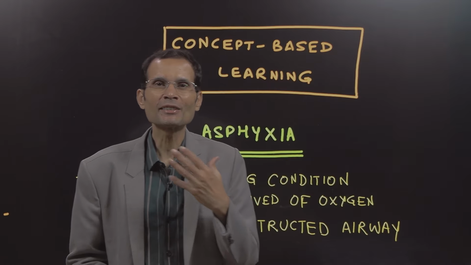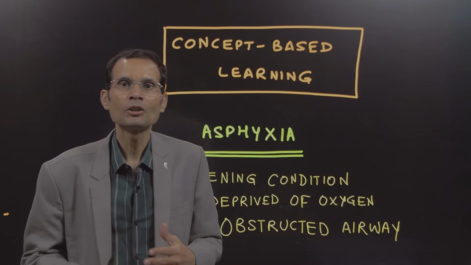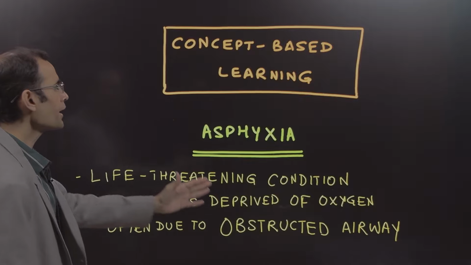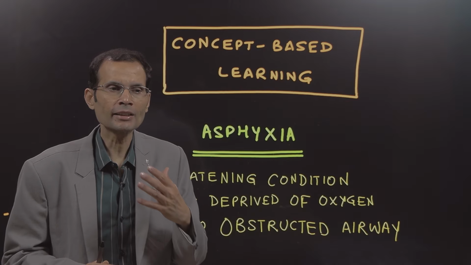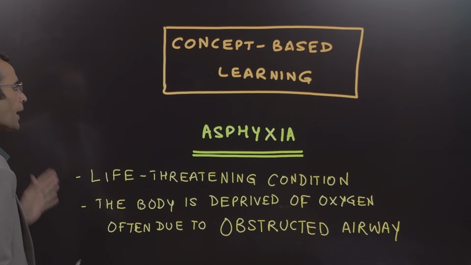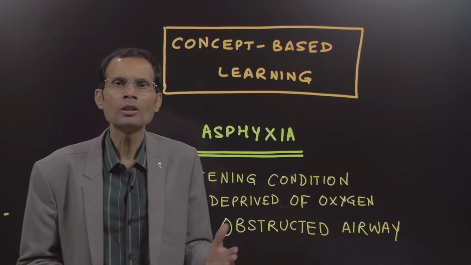Asphyxia, first of all, it's a very tongue-twisting name, so you might have to repeat it twice or thrice to pronounce it correctly. Asphyxia. It's a life-threatening condition. First things first, you must understand that it's a life-threatening condition. The body is deprived of oxygen. So, it would be hypoxia, of course.